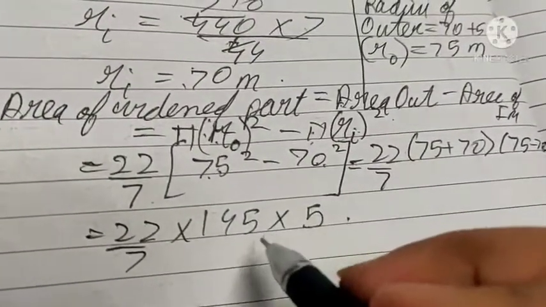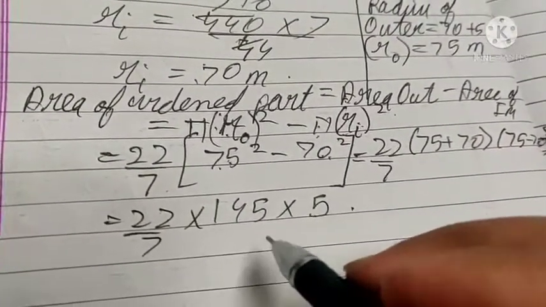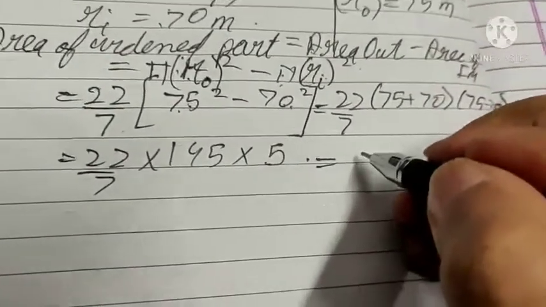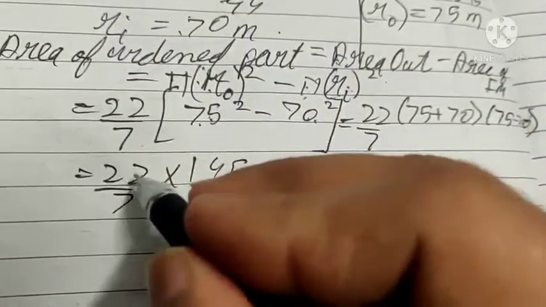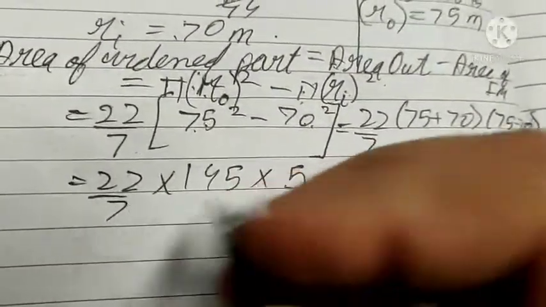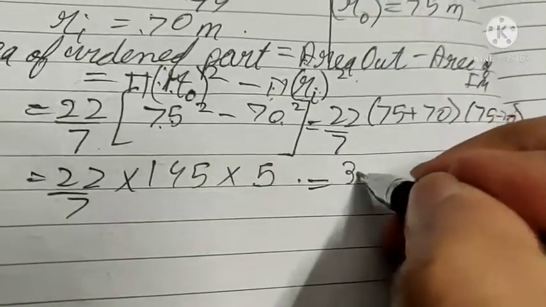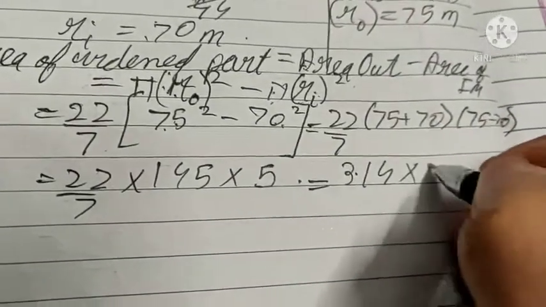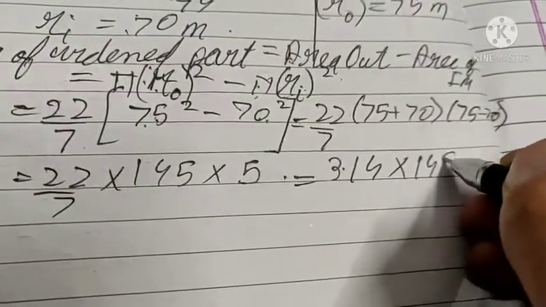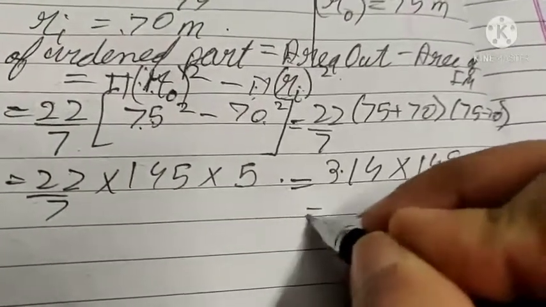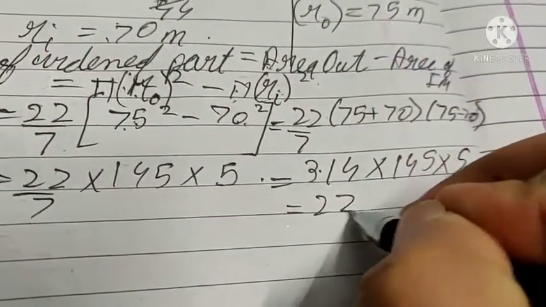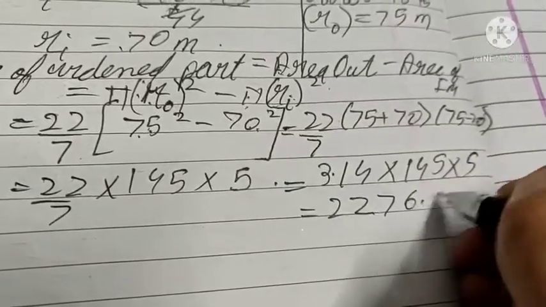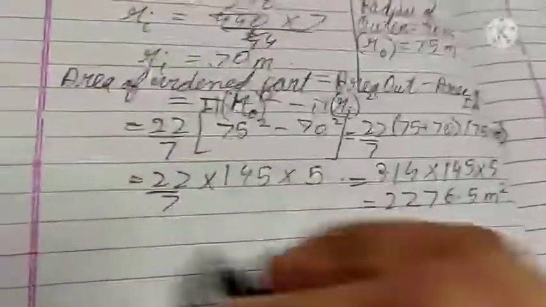This cannot be cut. So what will we do? So here this is 3.14 multiplied by 145 into 5. This is equal to 2276.5 meters square. So area of widened part is this.